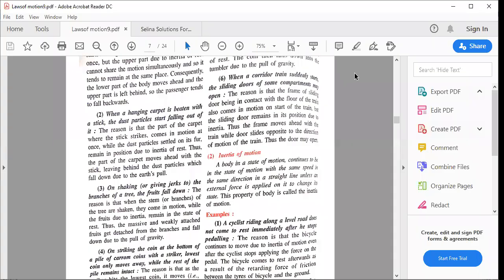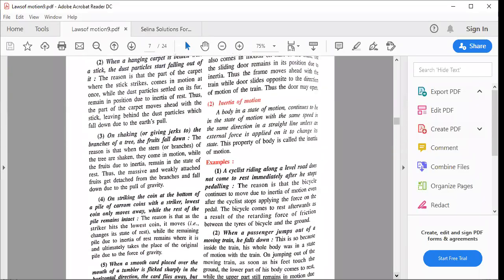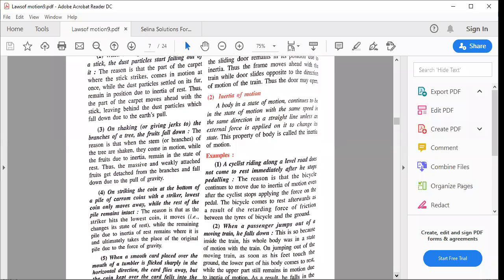A body in a state of motion continues to be in state of motion with the same speed in the same direction in a straight line unless an external force is applied. So example क्या है? A cyclist riding along the level road does not come to rest immediately after he stops pedaling. सोचो तुमने पेडलिंग स्टॉप किया तो इमीडिएटली तुम्हारा साइकिल बंद हो जाता है क्या? No, the bicycle is continuing to move. Why? Due to the inertia of motion even after the cyclist stops. So bicycle comes to rest afterwards, as a result of retarding force of friction. तो थोड़े देर बाद बंद होता है.